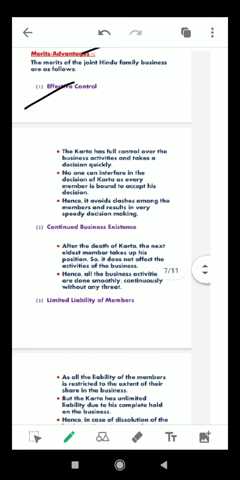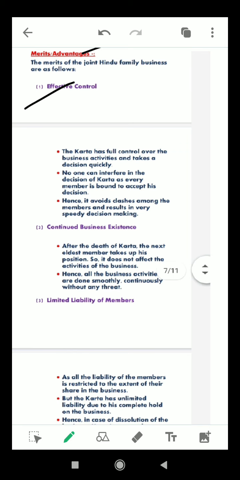He doesn't have to take permission from other members of the family, and no one can interfere in the decision of the karta, as every member is bound to accept his decision. Whatever decision he has taken, everyone is bound to accept, and hence it avoids clashes among the members and results in very speedy decision making. Everybody knows that we have to follow him, so there will be no clashes in the family, and the work will be done quickly.